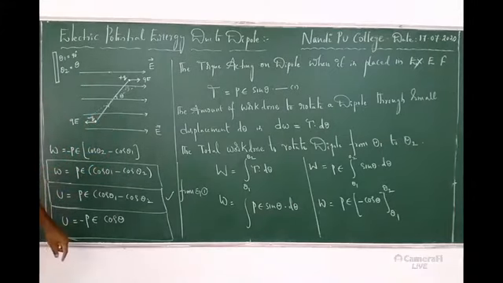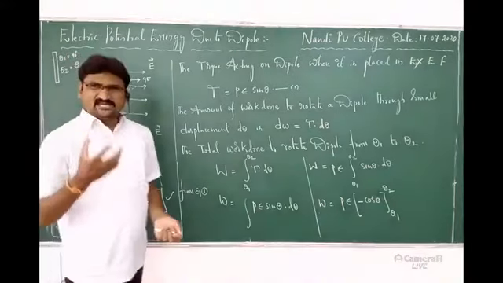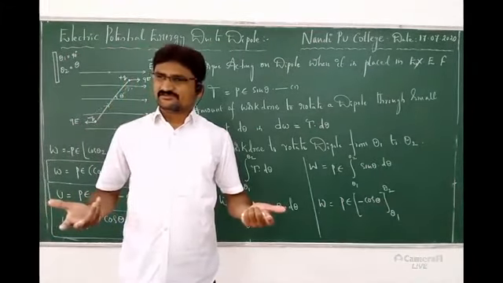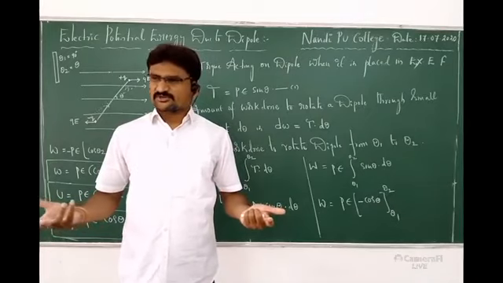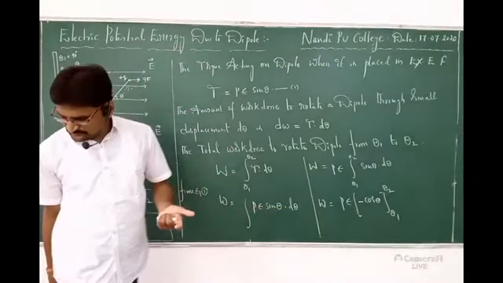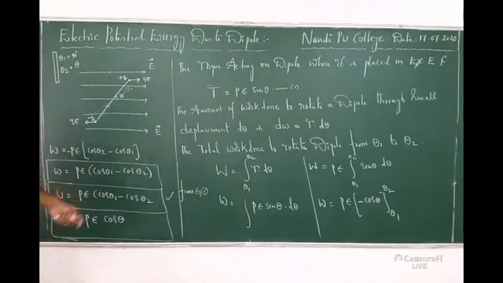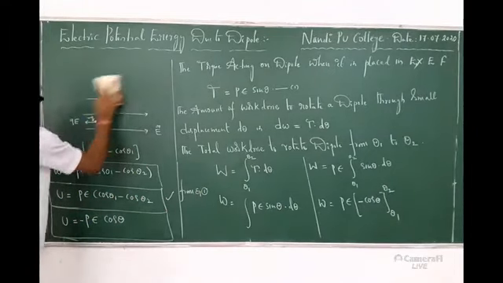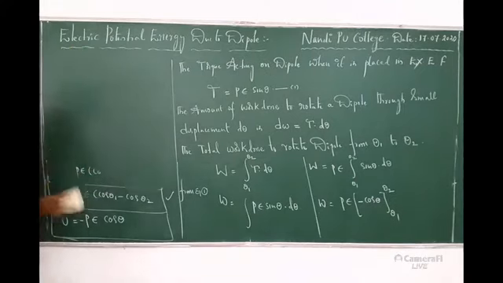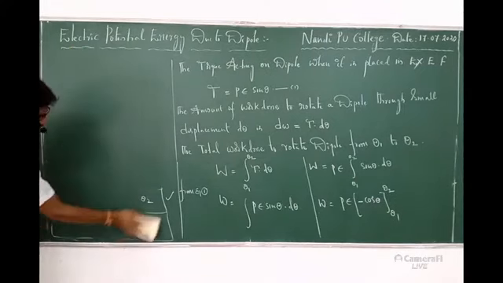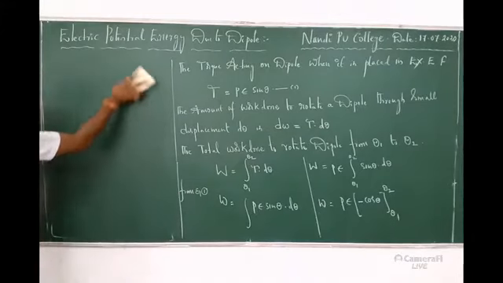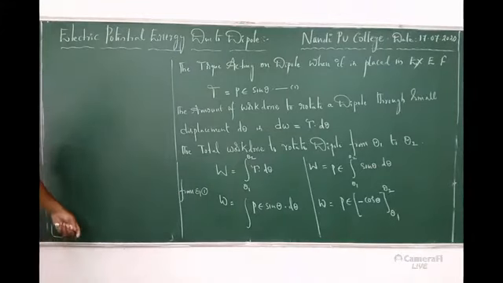See, it is basic knowledge. The stability of a body depends upon energy. Yes, energy is related to stability. We know that. So we will see the stability of this particular dipole, that is, the equilibrium of a dipole.